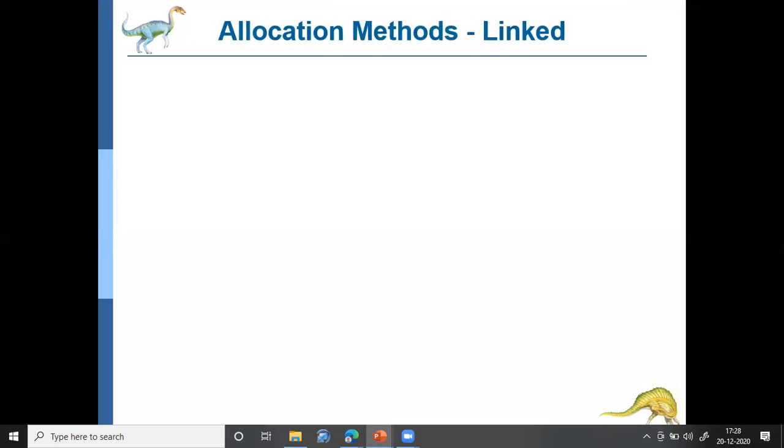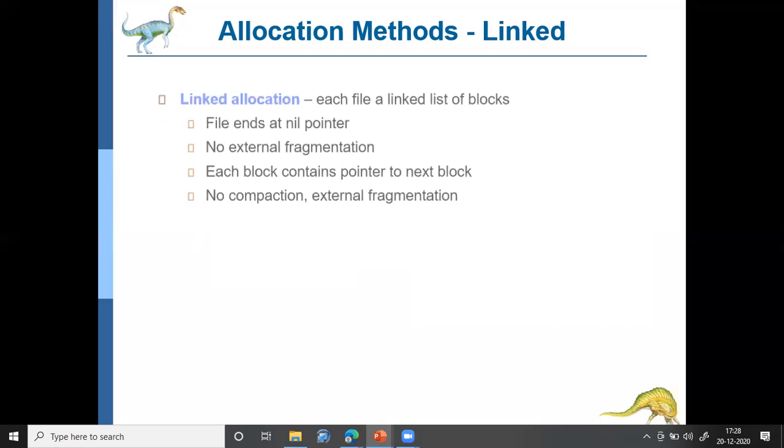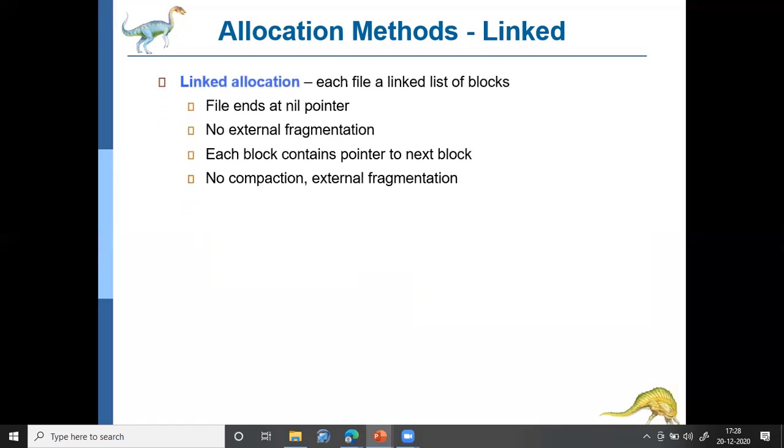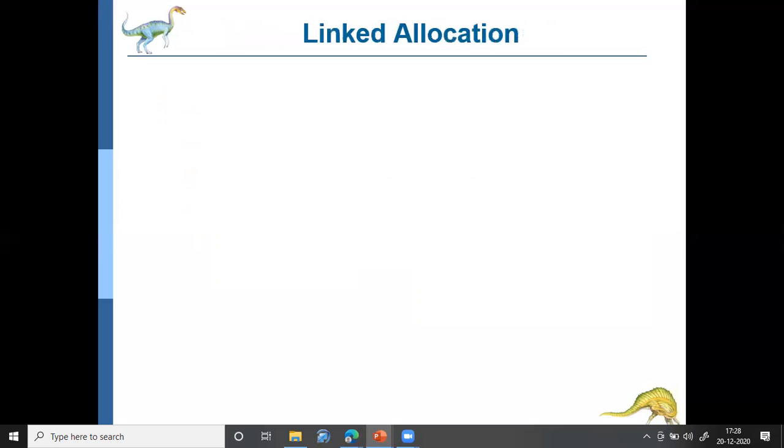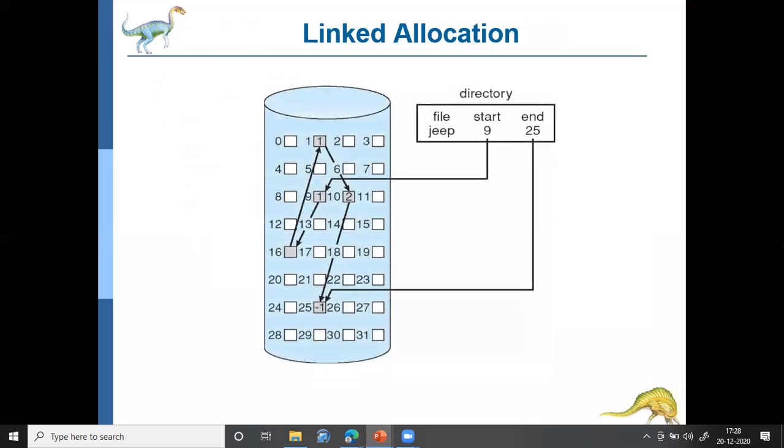The next method of allocating disk space is using a linked list. When you use a linked list, there is no external fragmentation and there is no need for compaction. These are not required. So let us discuss how linked list allocation works.